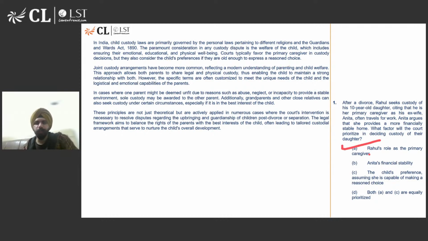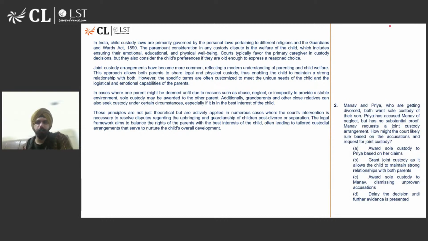So, both A and C are correct in this context, which makes option D the correct choice because it says both A and C are equally prioritized, right? That is what the principle also says. So, option D is the correct answer. Got it, guys? Understood? Why not A but also option C? Because it's mentioned in the principle. They also consider this. Typically favor this, but also consider this. That means both of them have equal sort of weightage, equal priority. Okay, so option D is the correct answer for question number 1. Let's do question number 2.